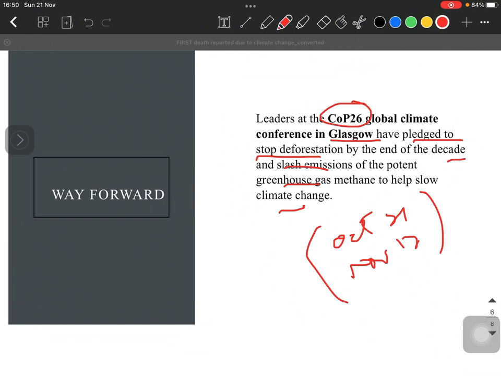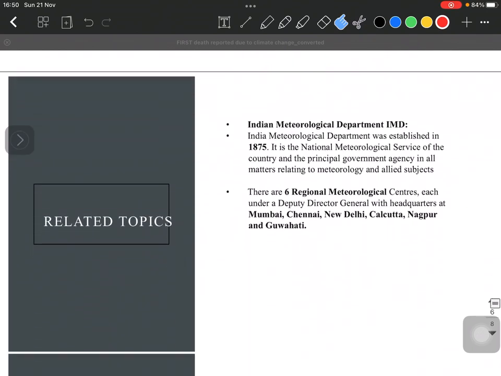So this is particularly important because they have pledged to take steps this time. This time they have recognized that the wildfires that have been caused in the North American and Australian regions are because of climate change, and it's high time that we actually take some steps about the same.